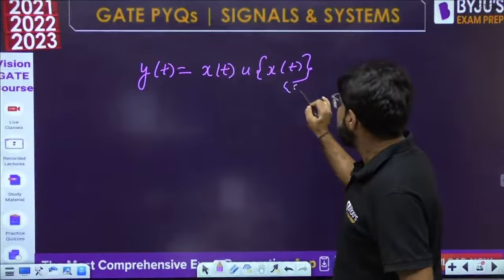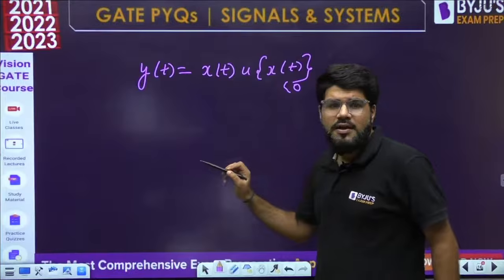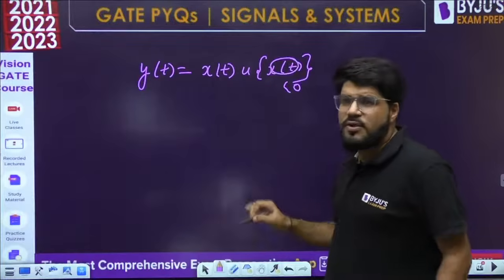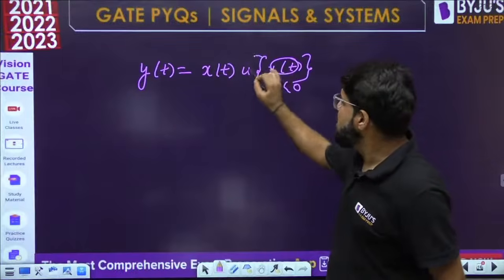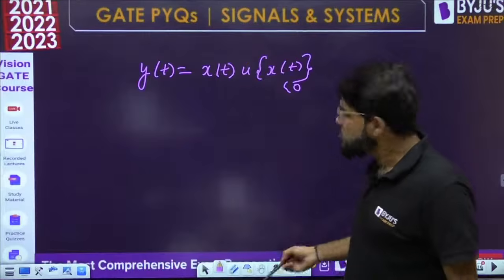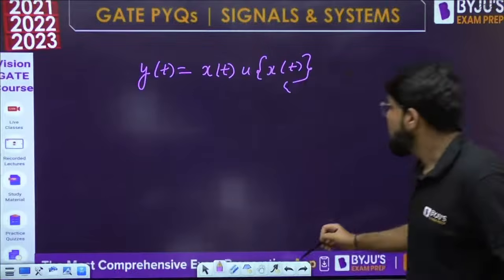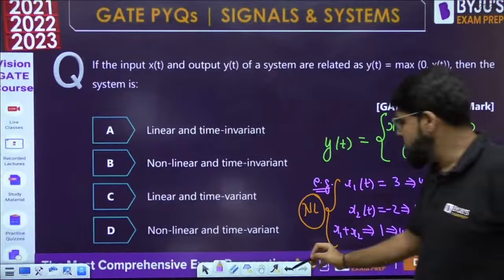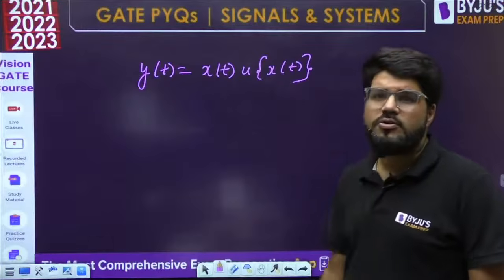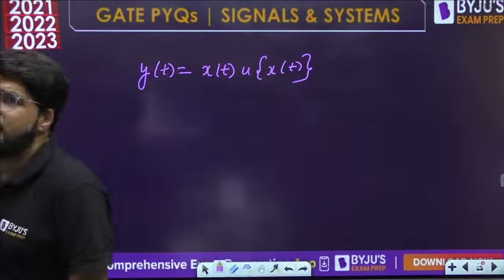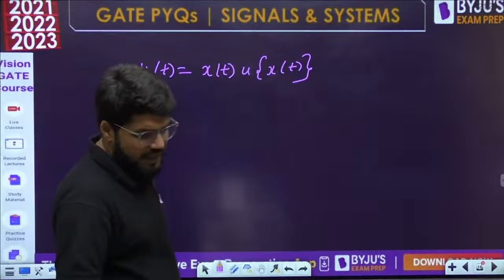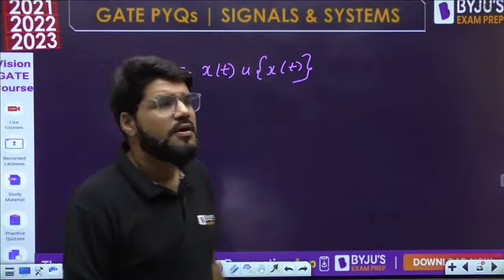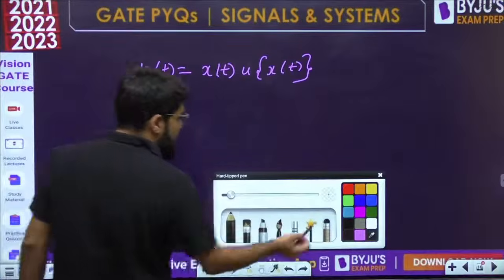But if xt is less than 0, the unit step will return 0, and xt into 0 will be 0. That's what I want. Whenever xt is less than 0, I want 0. Whenever xt is greater than 0, I want xt only, correct? So that can also be a way to write yt. Yt is equal to xt into u of xt. Is there any other explicit function of time? No.